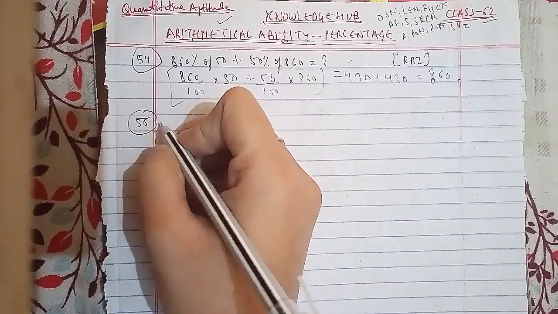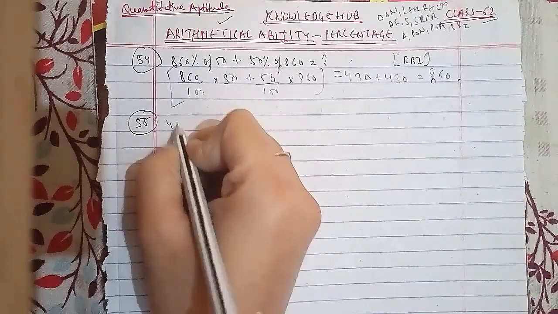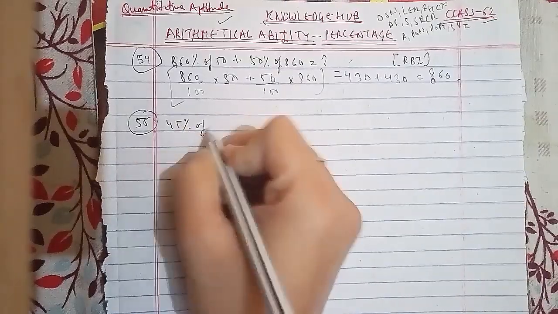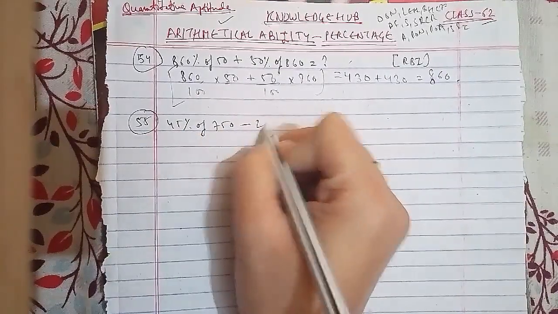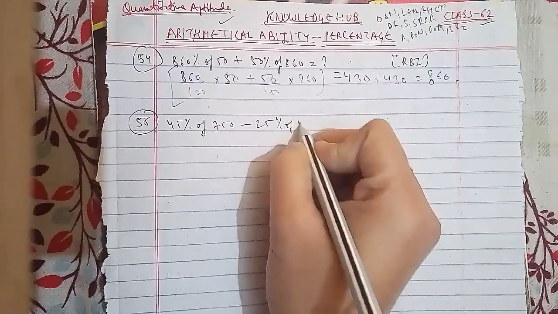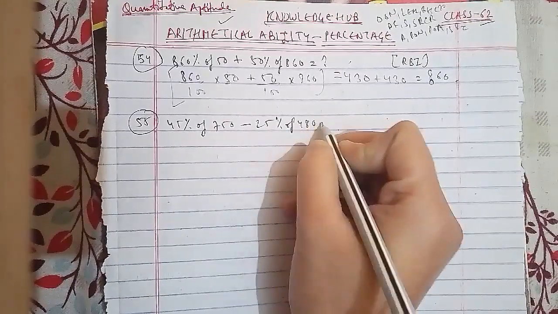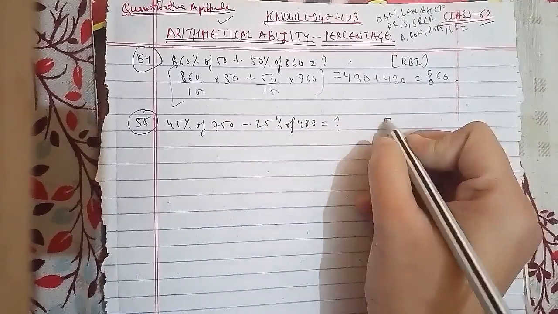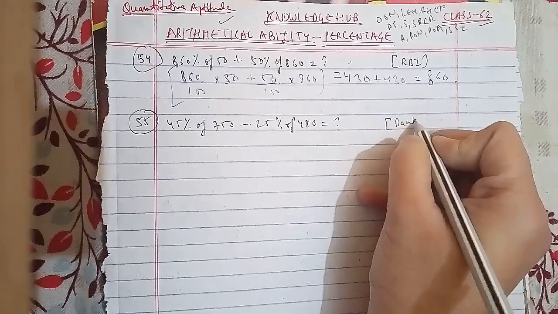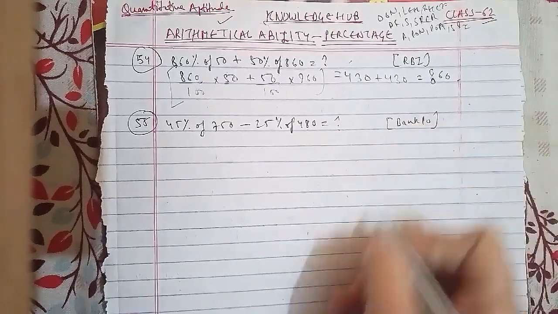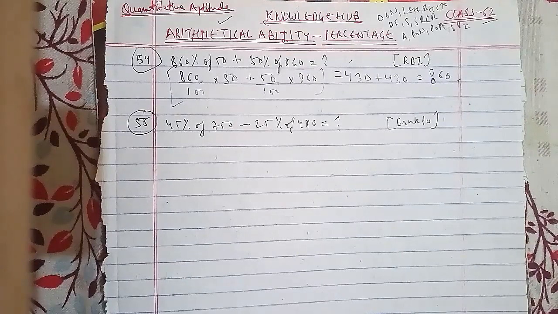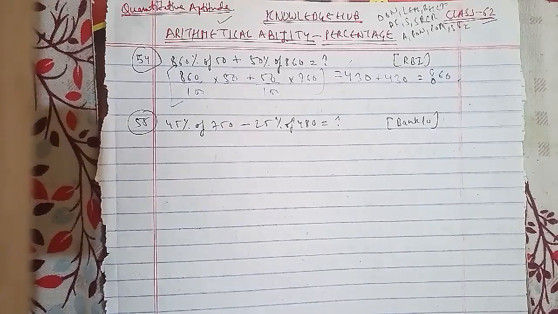The question is: 45% of 750 minus 25% of 480 equals question mark. This was asked in a bank PO question paper and is an important one as well. The options are 430, 516, 217.50, 236.50 and 245.